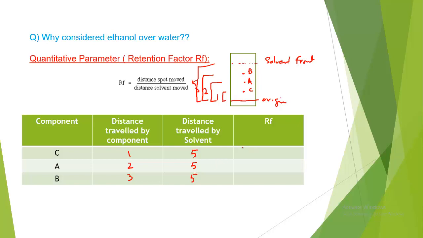Now the RF factor. Distance the spot moved, how much did C move? 1, divided by the distance the solvent moved, how much did the solvent move? Yes, it's 5. So 1 divided by 5 will be 0.2. If we are taking RF in centimeter, then it will be 0.2 centimeter, okay? And what about point A? It's 2 divided by, again, 5, that will be 0.4 centimeter. And what about B? It's 3 divided by 5, that will be 0.6 centimeter. Very nice.